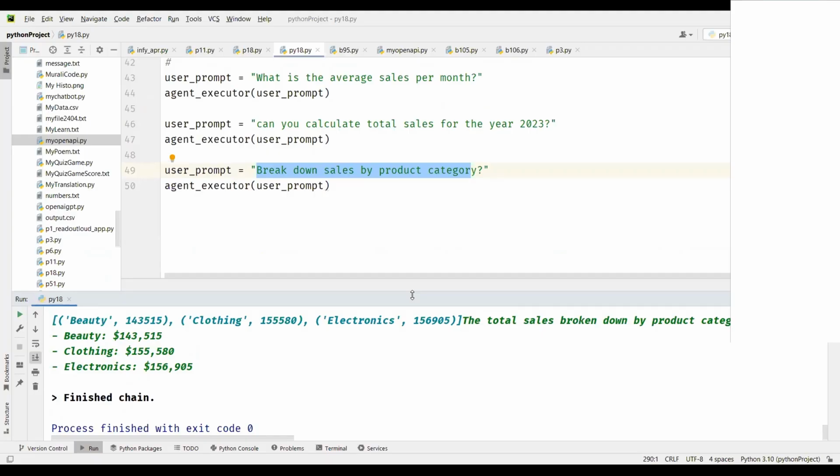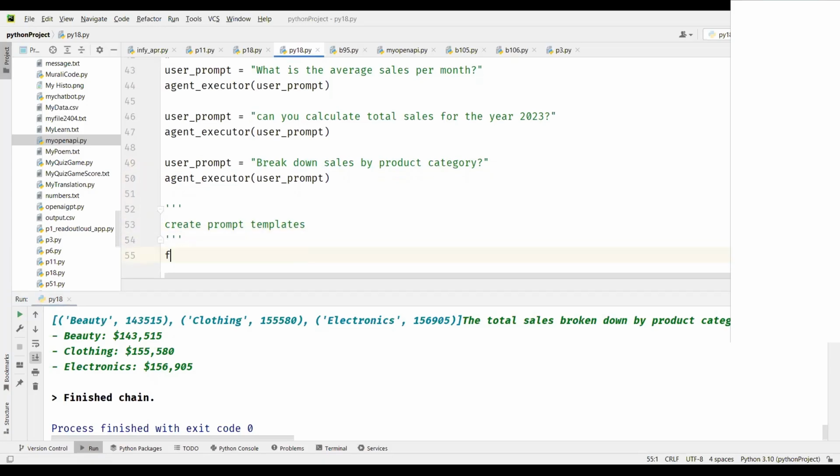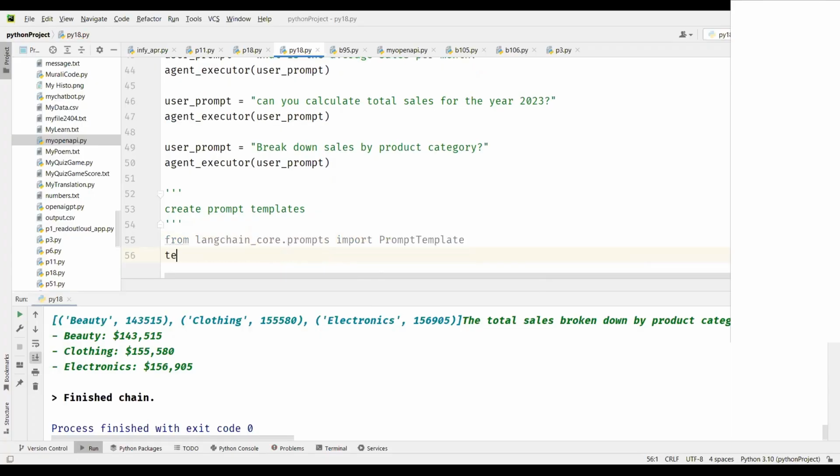We'll build a template for creating prompts. We don't have to give the entire text the way we have been giving here. Every time you run, this background information will be pre-given to the model. We'll say here, create prompt templates from LangChain core, dot prompt, import PromptTemplate. So let's create the template here. Template equal to PromptTemplate. This is the class and we'll pass the values here.